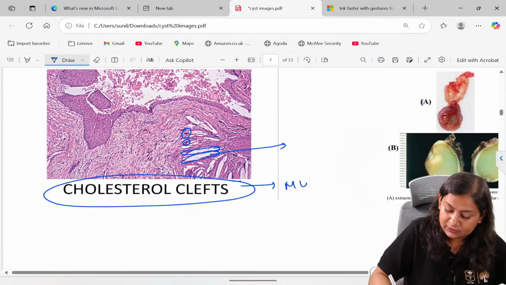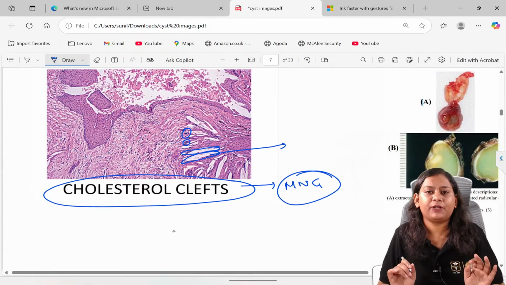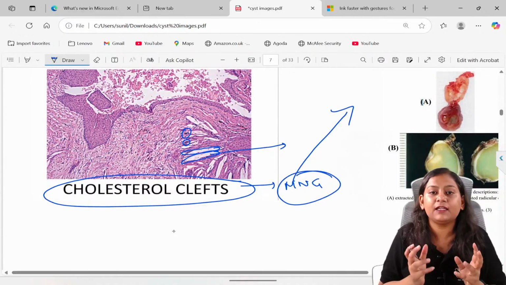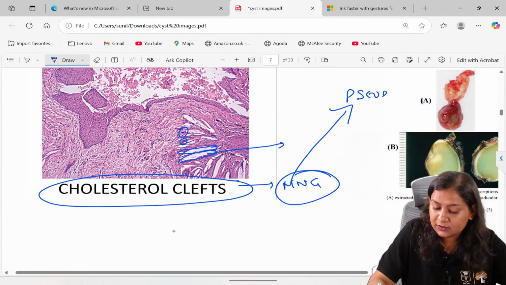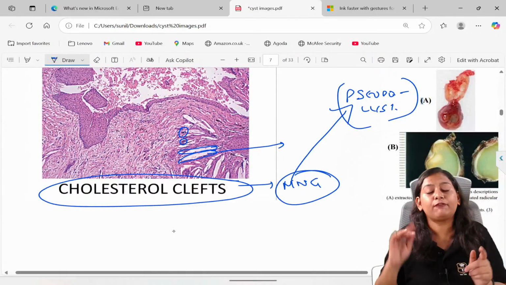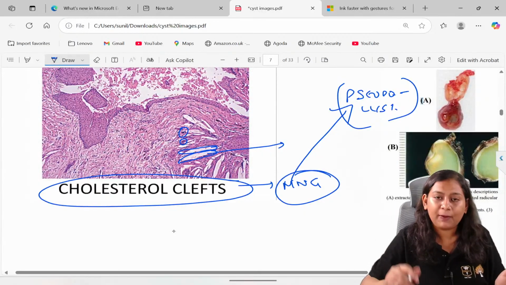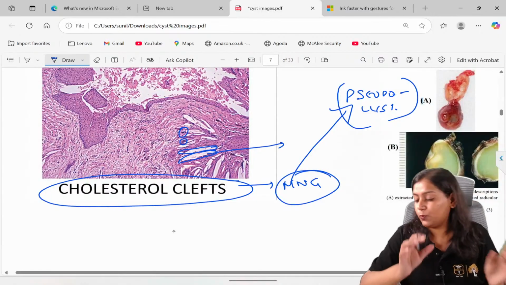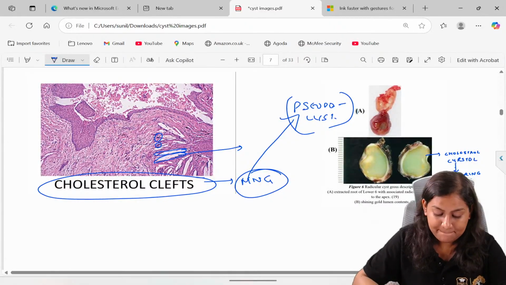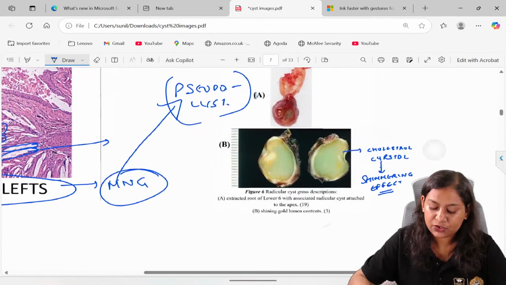Now these cholesterol clefts are surrounded by multinucleated giant cells. I am again stressing on it. Just remember that multinucleated giant cells are most commonly seen in pseudocyst. Remember this, very important. If you have to choose, mark pseudocyst. But radicular cyst is also one of the cysts where we see multinucleated giant cells. So we have seen the arcading pattern, the cholesterol clefts, and the cholesterol crystals which give the shimmering effect.